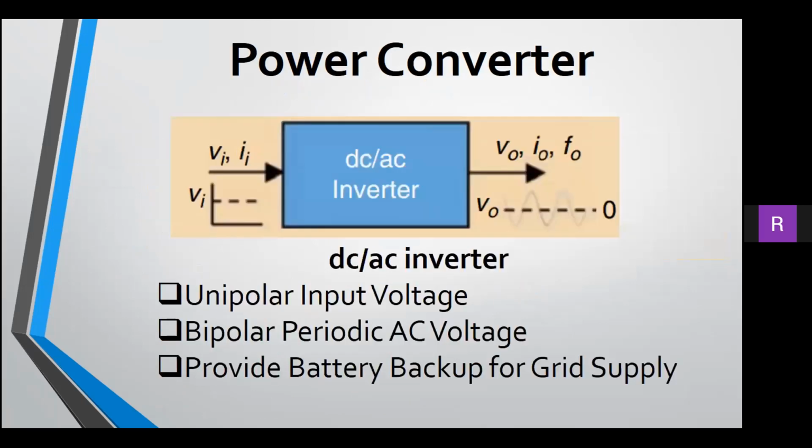Second type is the DC-AC converter, which has a unipolar DC input voltage and a bipolar periodic AC output voltage. This converter is common in uninterruptible power supplies designed to provide battery backup for grid supply. A solar inverter to interface a PV source to the grid also belongs to this class of converter.